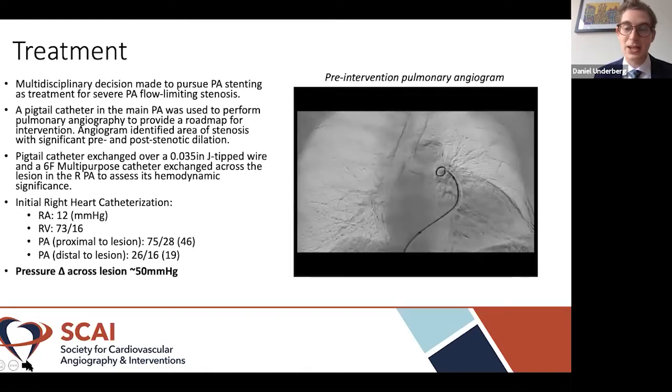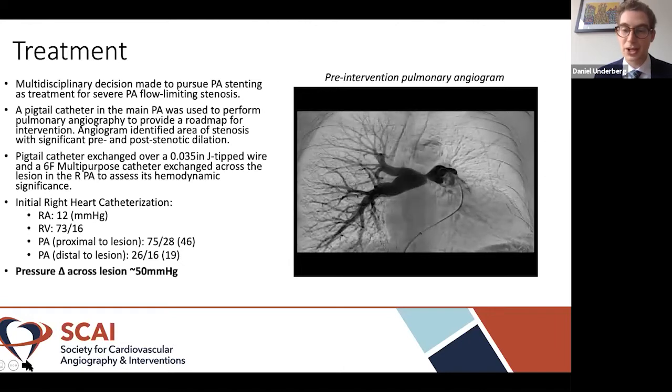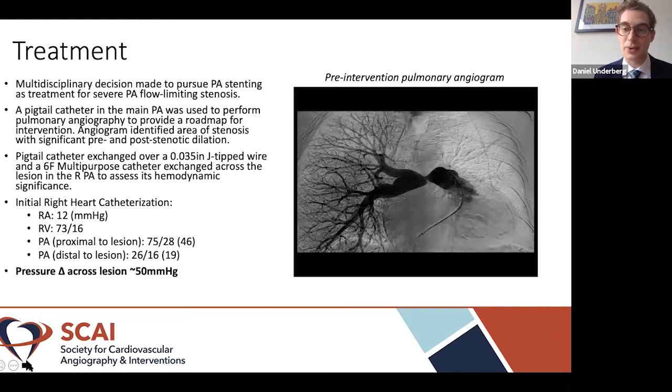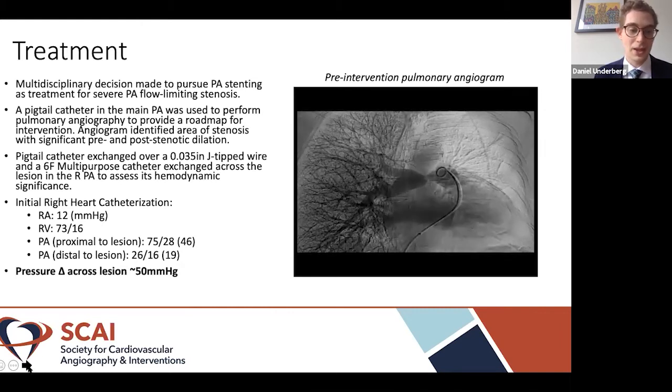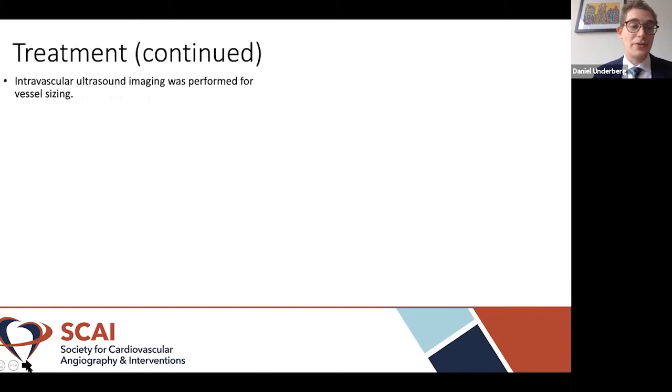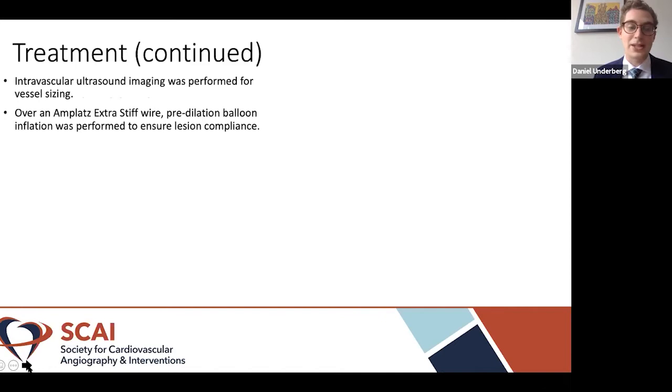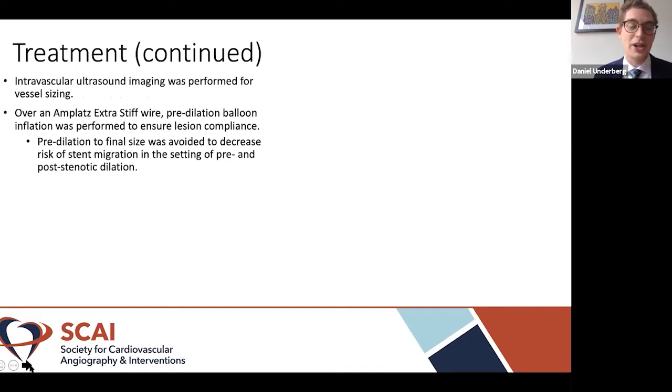And this is the initial pulmonary angiogram pre-intervention where you can see that really tight lesion in the right pulmonary artery. So intravascular ultrasound imaging was performed for vessel sizing, and then over an Amplatz extra stiff wire, the predilation balloon was inflated, and this was in order to ensure lesion compliance. Predilation to the final size, however, was avoided in order to decrease the risk of stent migration in the setting of the pre and post stenotic dilation that was visualized.